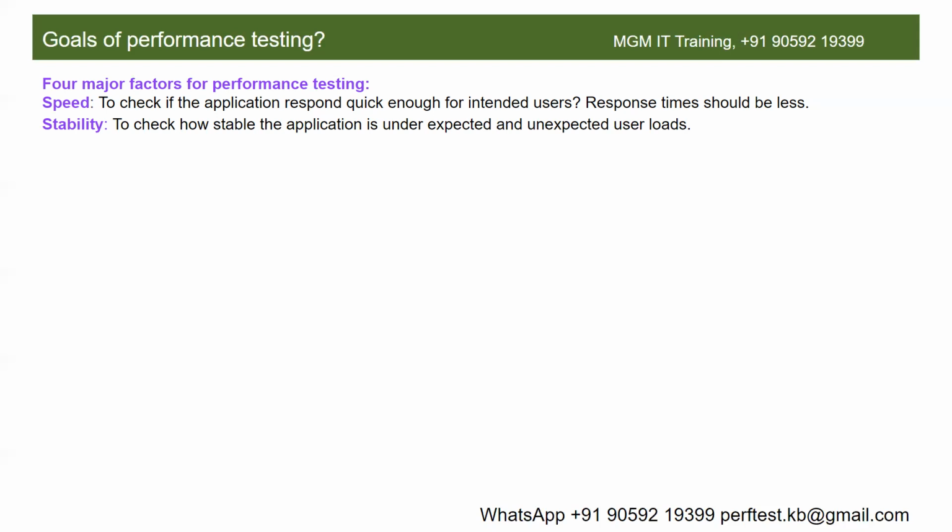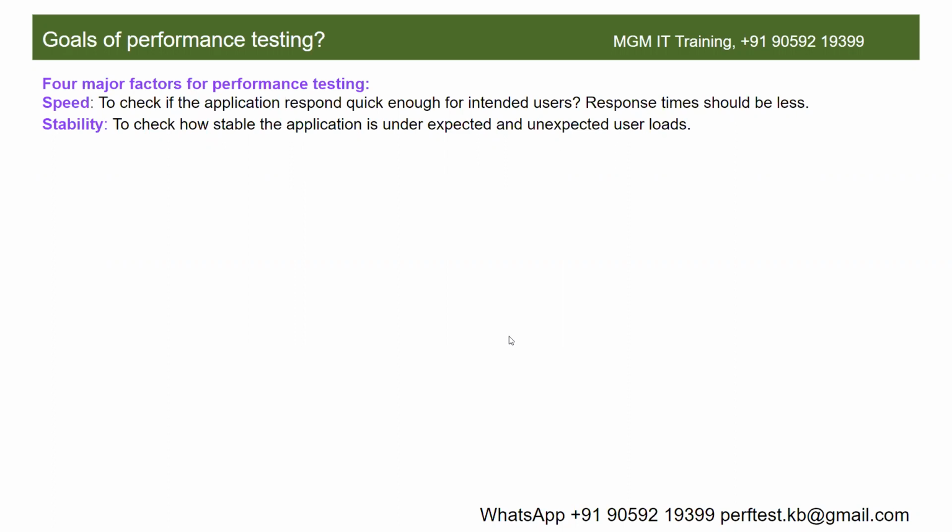If you take any e-commerce application, we cannot say exactly how many users will be logging in when there is a sale, some freedom sale or flash sale. We don't know exactly what the user load on the application would be, how many users will be logging in. Yes or no? So you might have known this, right?